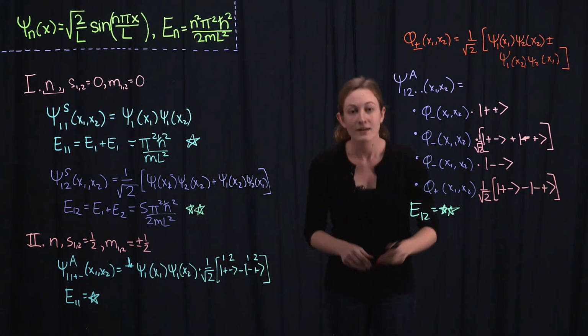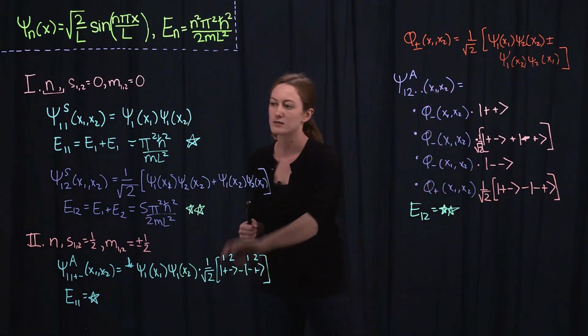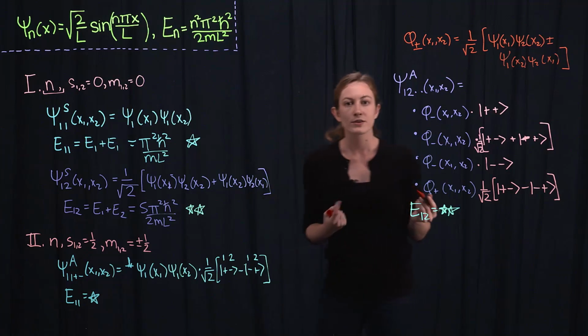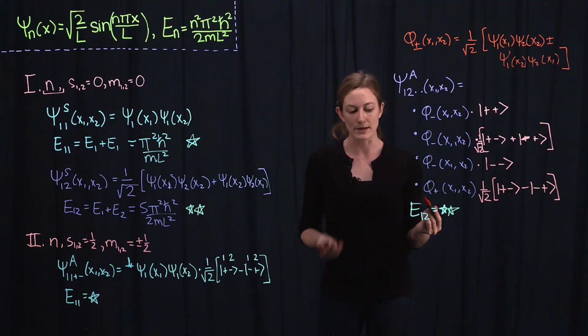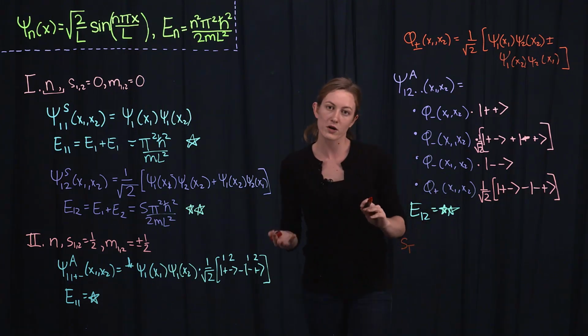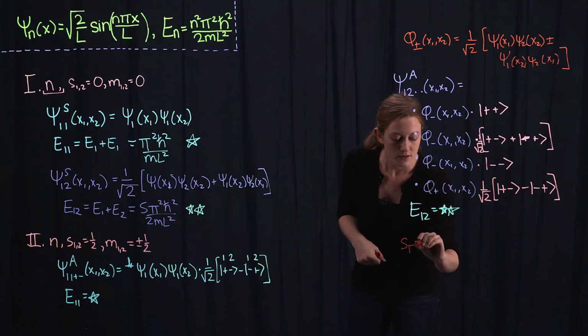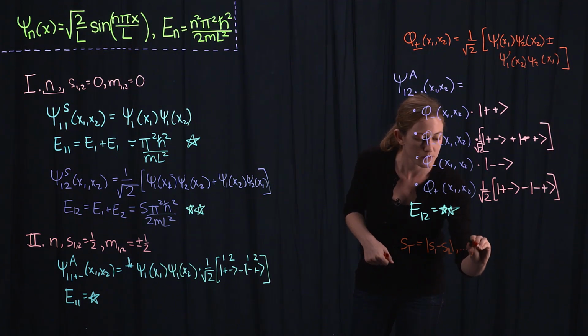Now, in the next part of the question, we want to ask what the total spin of these states is. The important point here is that spin adds just like orbital angular momentum. So if I have 2 particles, one of spin s1, one of spin s2, their total spin has possibilities s1 minus s2 up to s1 plus s2.